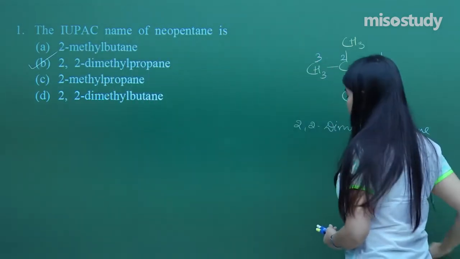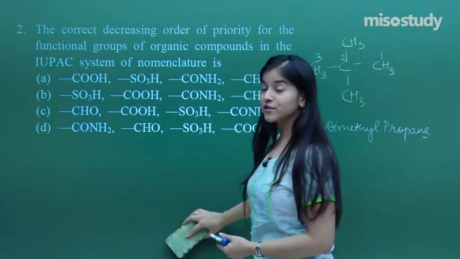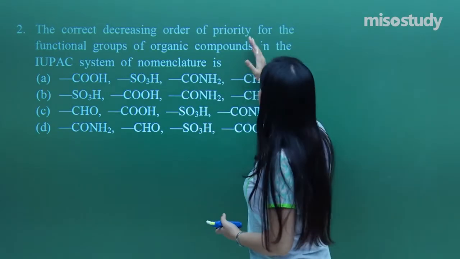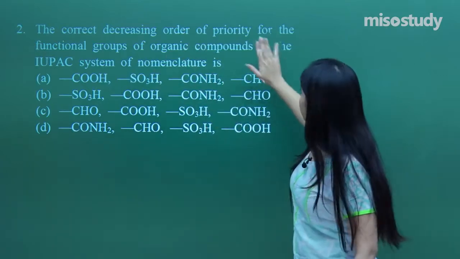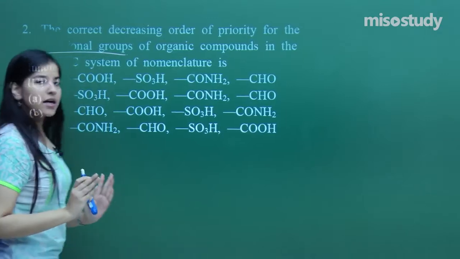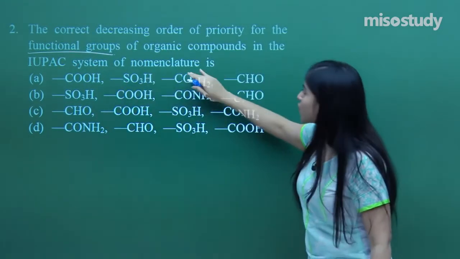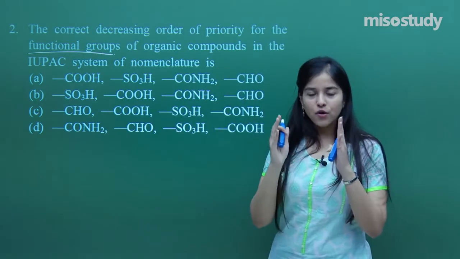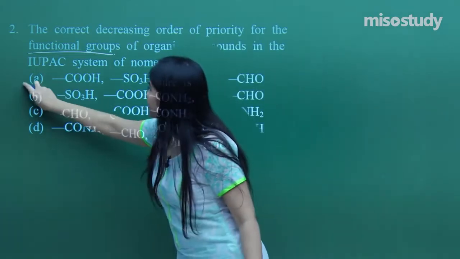Now let's just move on to the very next question. What does it say? Okay, now it is asking about the preference order. The correct decreasing order of priority, so I need it starting from the highest to the lowest, for the functional groups. So just mark out the keywords in the question every time in order to have a simplification. So as we all know, carboxylic acids are always on the higher priority. So we get our answer over here, which is this.